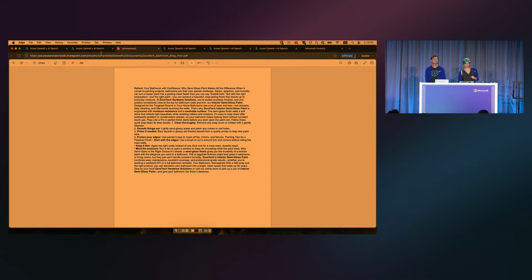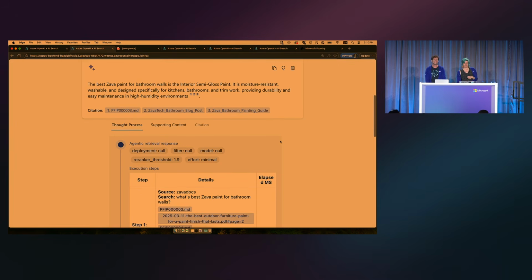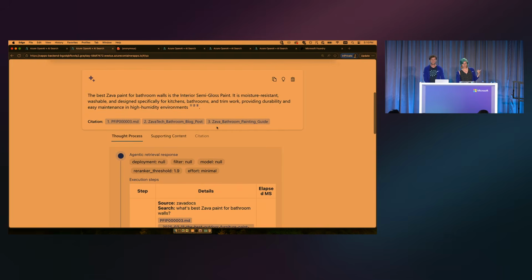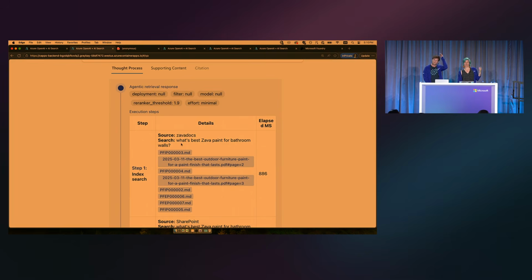That's right, SharePoint. Now, if we look at the process that it used to get this, we took the user's query and we just directly sent it to that minimal knowledge base. We said, here's the user question, just use it to search all the sources. So with minimal, it always searches every single source you have configured for that knowledge base.